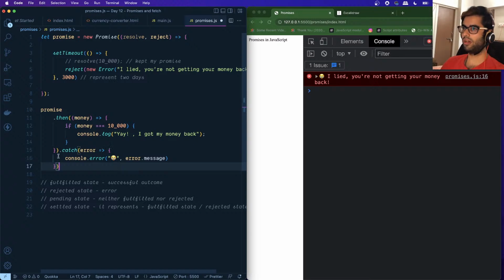Yeah, the catch block will only occur either when an exception occurs, or when we are calling the reject statement explicitly. That is when whatever is specified within the catch will be called. The callback which is available over here will be called when there's an error. Over here we are explicitly calling reject.